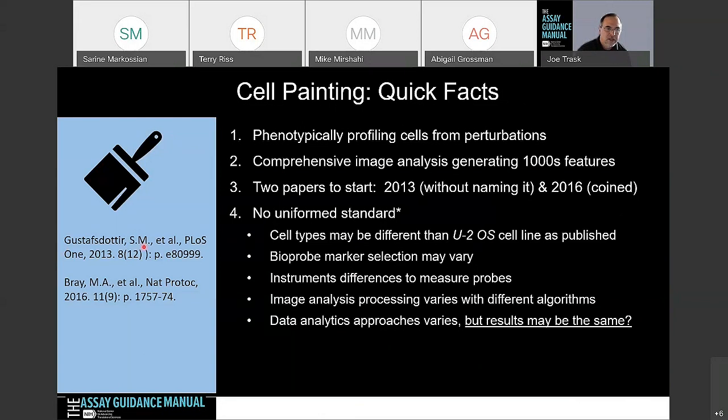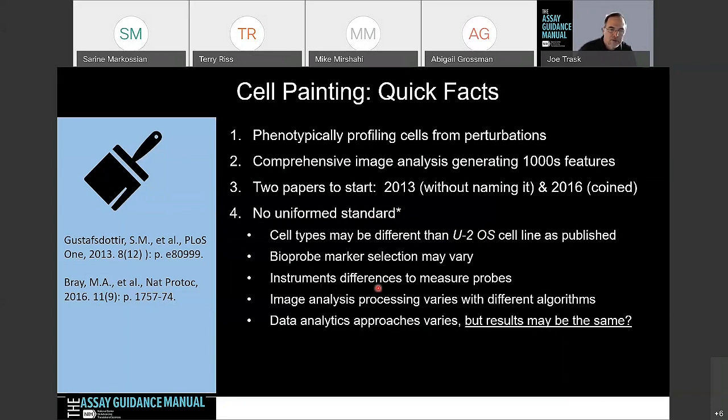One in 2013, without naming the term cell painting. It was really coined in 2016 by Mark Bray and Ann Carpenter's paper. There's no uniform standard, and I put this with an asterisk because I think most people in the field are following the 2016 Nature Protocol paper, where they're using U2OS cells, but there are other groups that have moved away from U2OS cells and are using other cell lines. The bioprobe marker selection may vary from lab to lab, but there is a standard set of probes that were used in that paper that most pharma companies are following currently.